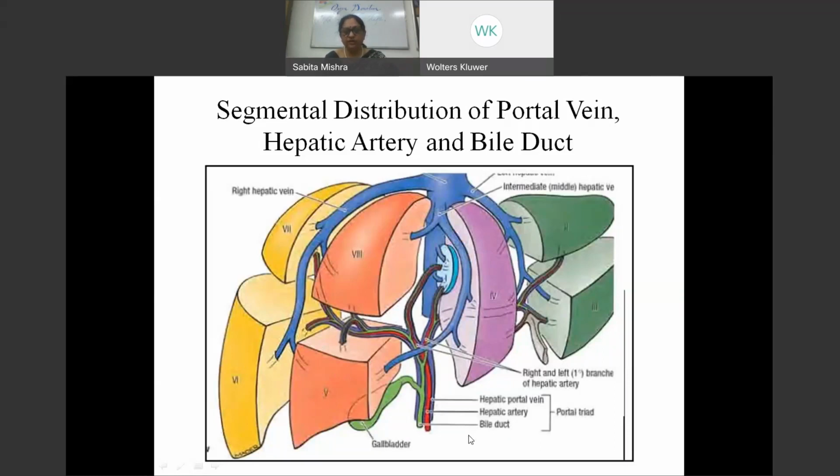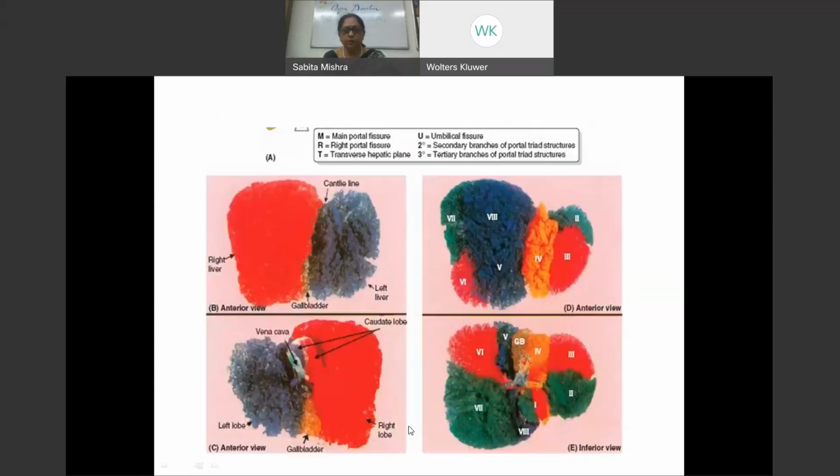The segmentation was actually coined by a French surgeon called Couinaud in 1954. He deciphered that the liver is actually arranged as segments, like we have in the lung, the bronchopulmonary segments. Here also they are segments in which the veins are intersegmental. These are corrosion casts in which different colors are given to show you the segmentations of the liver.